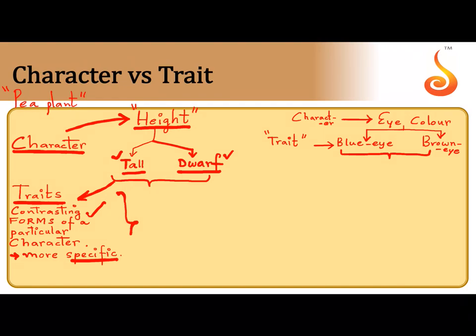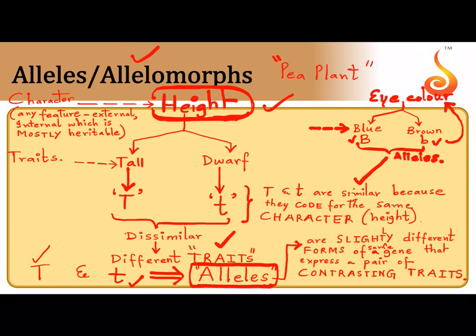So what is a trait? It is a contrasting, alternative form of a particular character. In the next slide, I gave you the definition of character. A character is any feature. It may be an external feature or an internal feature which is mostly heritable, which can be passed on from one generation to another. And we know that traits are contrasting forms of a character. So height is the character. What are the two forms of height? Tall and dwarf. So tall and dwarf are the traits.